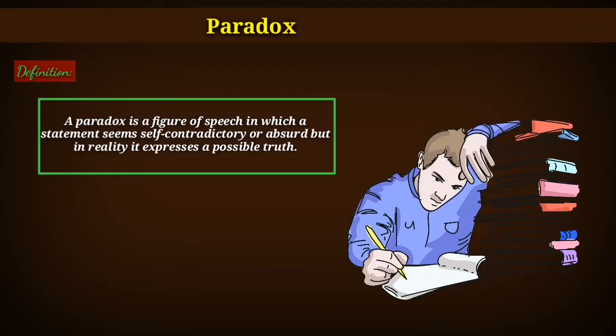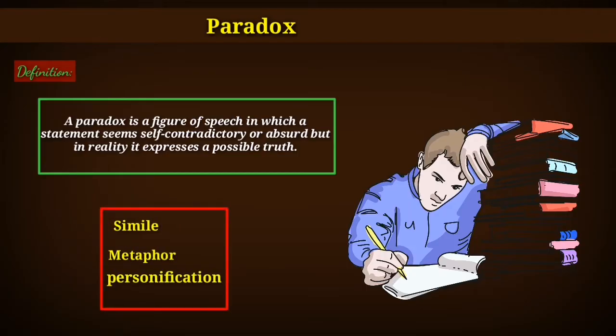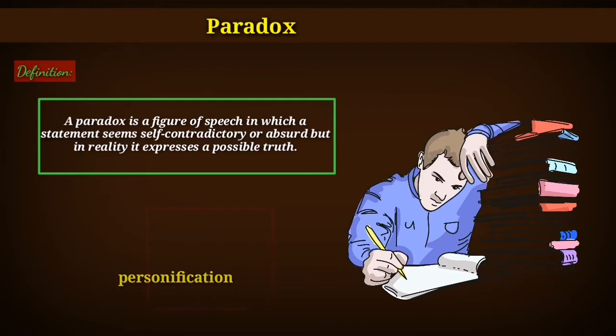It means that a paradox is nothing but a figure of speech like simile, metaphor, and personification. But in paradox, a statement is used in such a way that it contradicts itself. Simply, it means when we read a paradoxical statement, then it will appear to us illogical or meaningless. But in reality, it will have some hidden truth. I think you are not getting it. So let me give you some examples so then you will understand it.